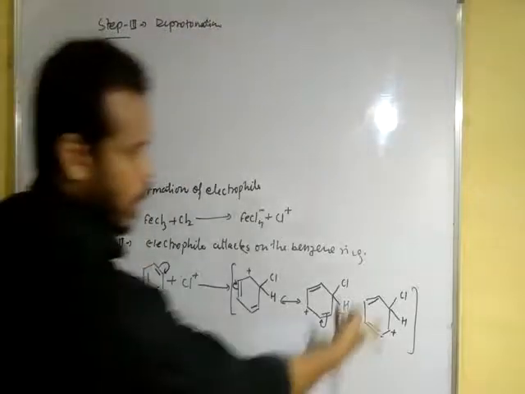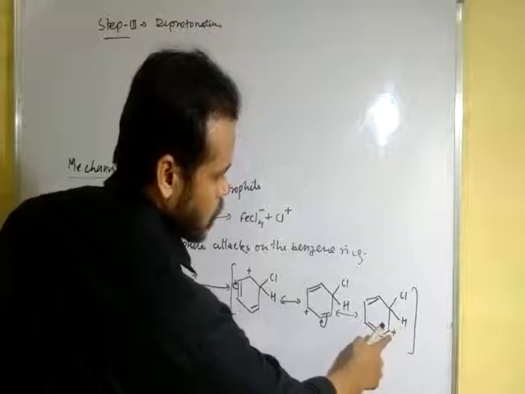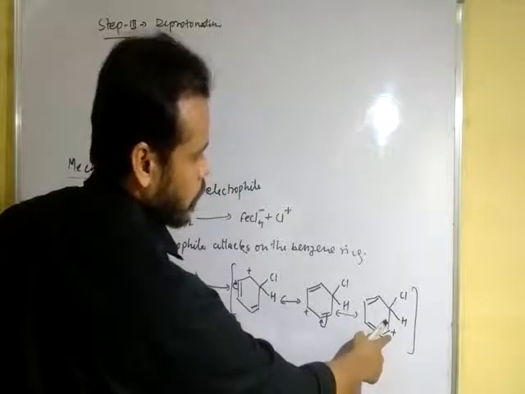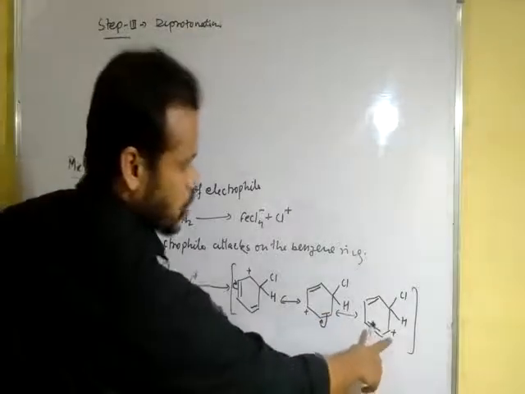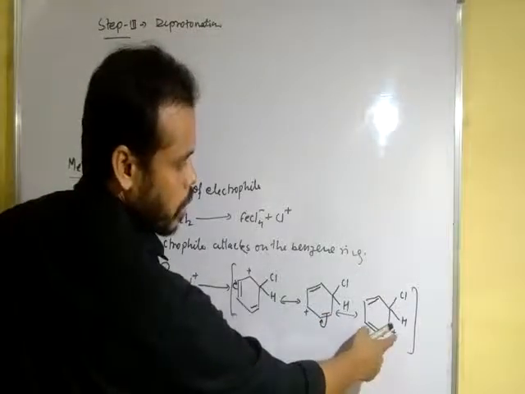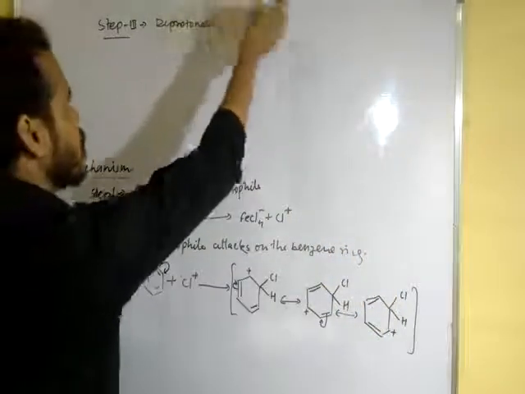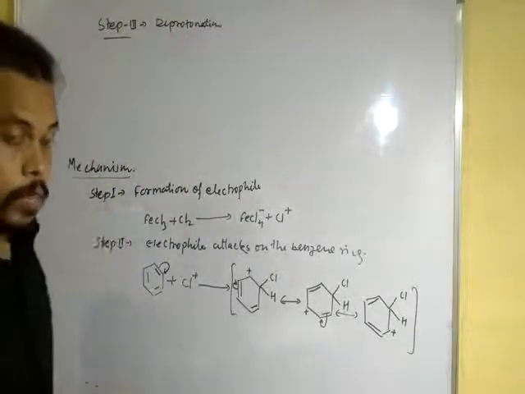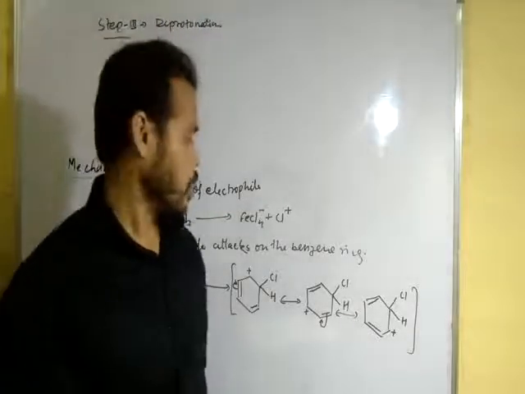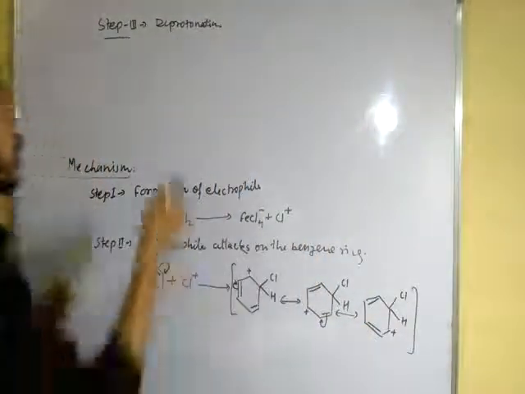You can call it a benzene carbocation because there is a positive charge on a carbon atom in the ring. So here the nucleophile attacks the benzene ring and liberates the hydrogen.